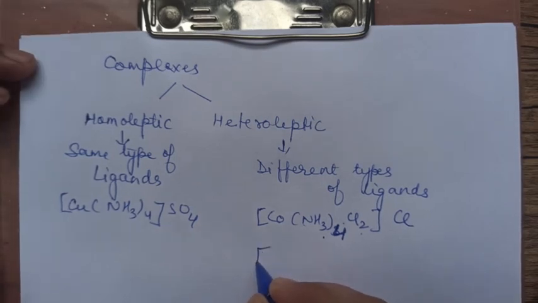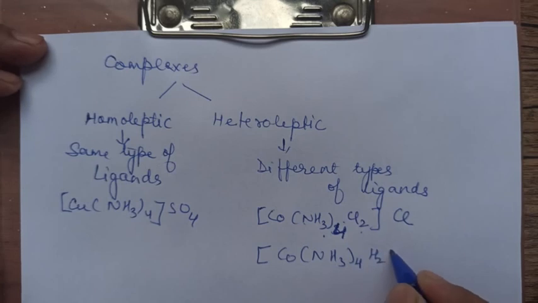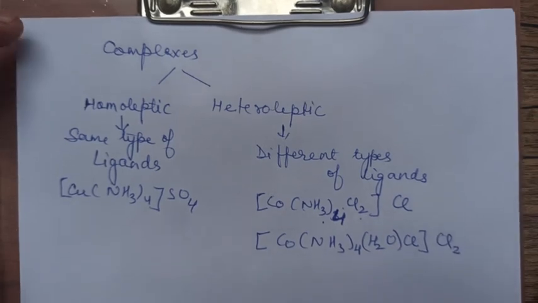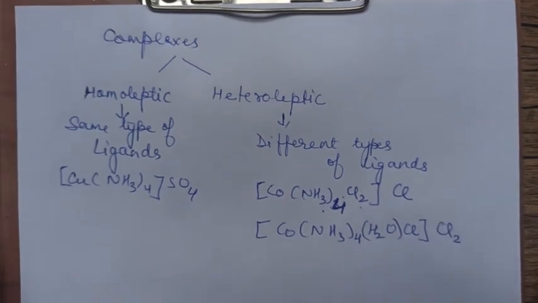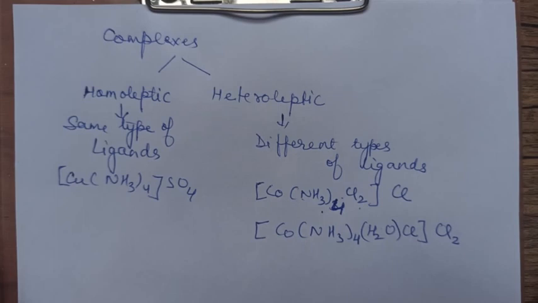Let us take one more such example. Co, NH3 4 times. You have 1 water, 1 Cl also inside. Outside the bracket, Cl2. You have three different types of ligands: water, Cl, and NH3. This is a heteroleptic complex. It's clear to you now?